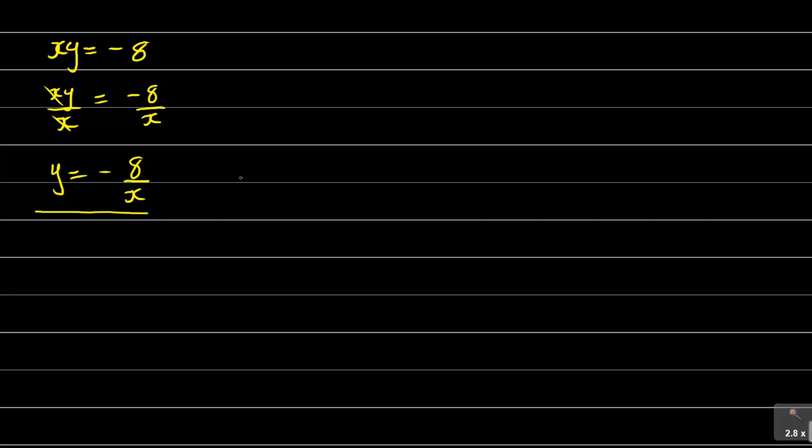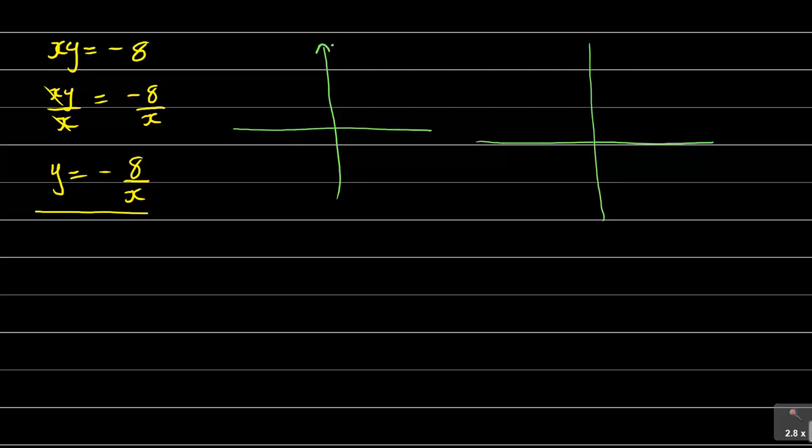If you still remember in the hyperbola, maybe just to say, if I have got my Cartesian plane like this, this is my y and my x, and also my y and my x, just to remind you. Now a hyperbola, you sketch it in 2 areas.